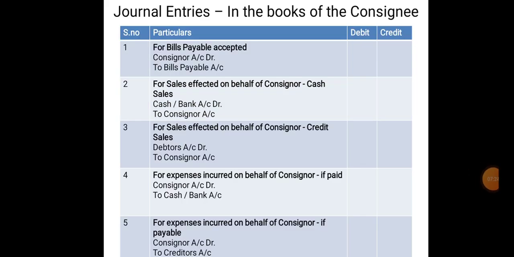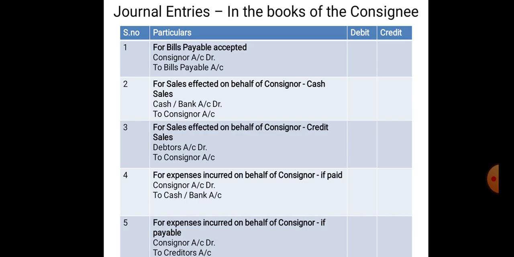Coming to the journal entries in the books of consignee. How to post the journal entries in the books of consignee. So the consignee will be receiving the goods on behalf of the consignor. Therefore, he is not liable to pay for goods he receives until the sales are made by him. So no entry is made when the goods are received by him on consignment.